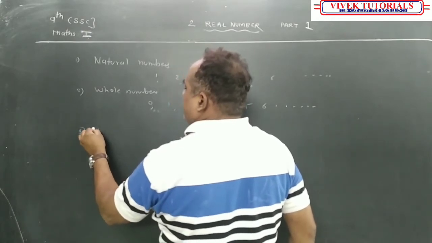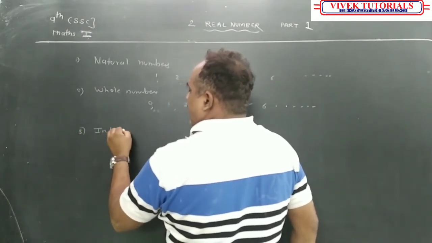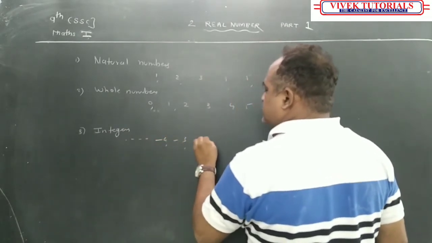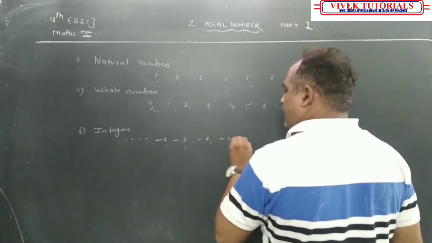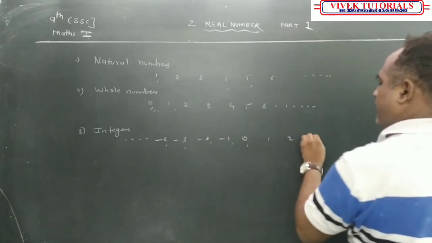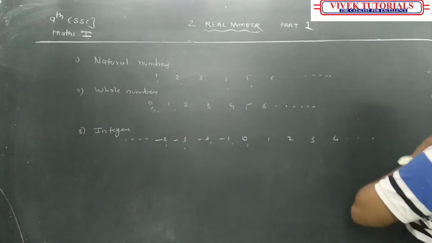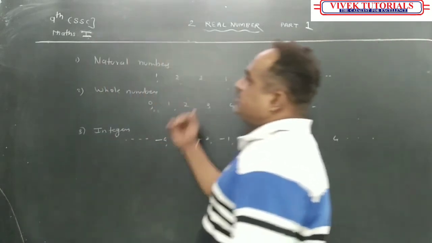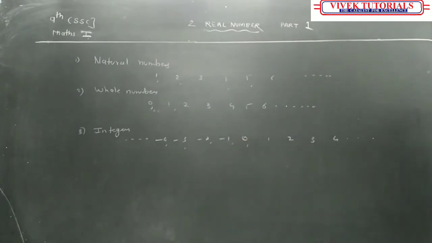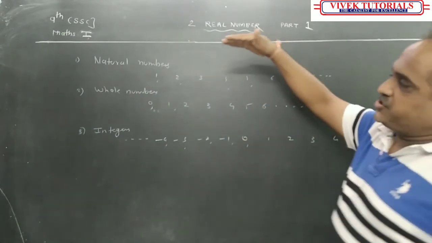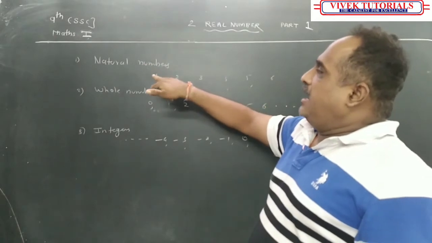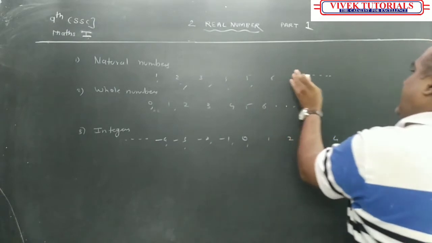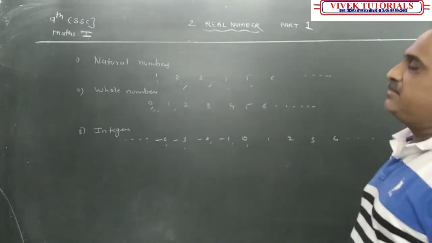Okay, we had studied about integers also. Integers are negative and positive numbers. Are called as what? Integers. Okay, so these things we have studied. About the thing, natural numbers are starting from 1, 1, 2, 3, 4, 5, 6, 7, 8, 9, 10. All numbers are what? Natural numbers.